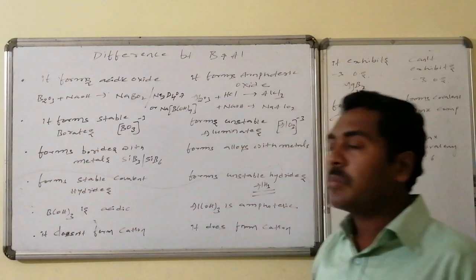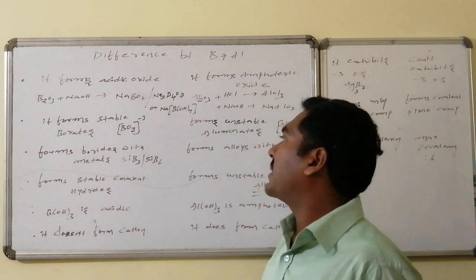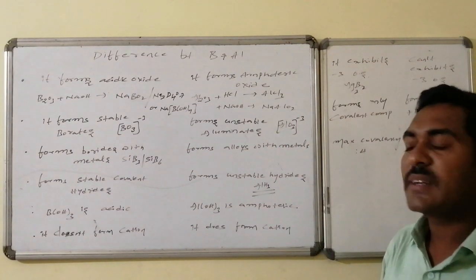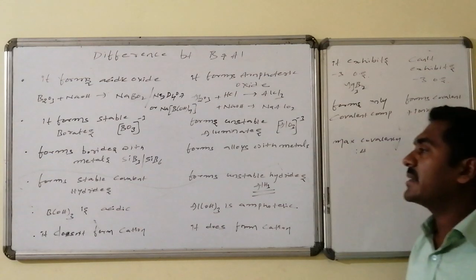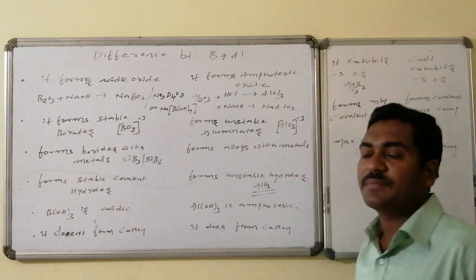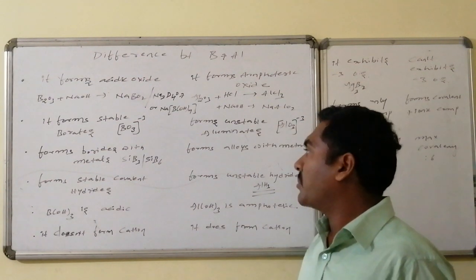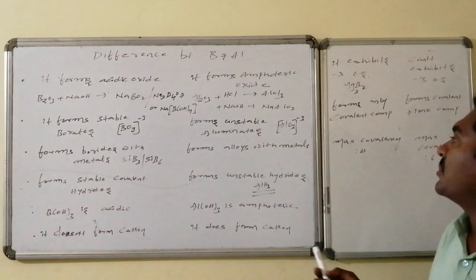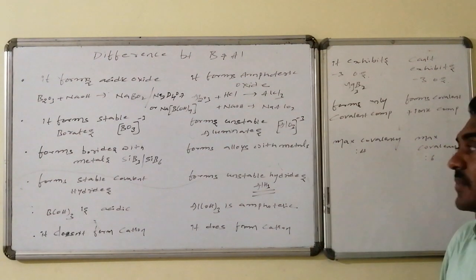Whereas boron forms borates which are stable in nature. BO3 3 minus, these are all said to be the borates. Borates are stable, whereas aluminium related aluminates are unstable in nature. And boron forms borides with the metals also. On combination with less electropositive metals, it can form borides, whereas aluminium does not form any kind of such metal combinations. It leads to the formation of alloys.